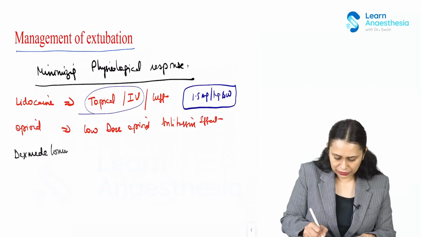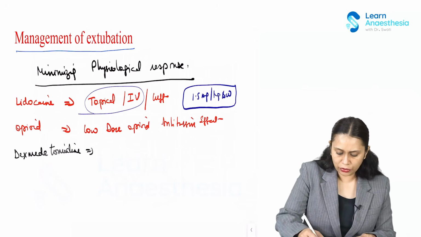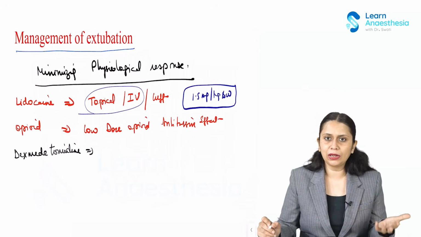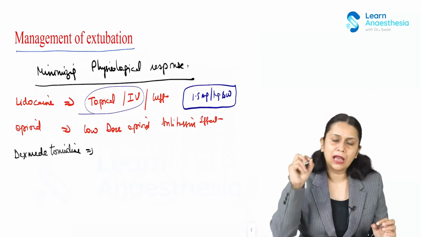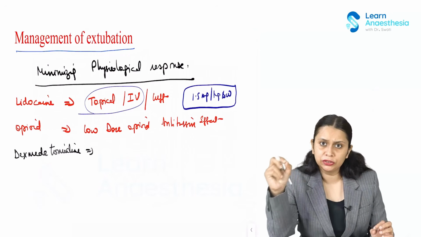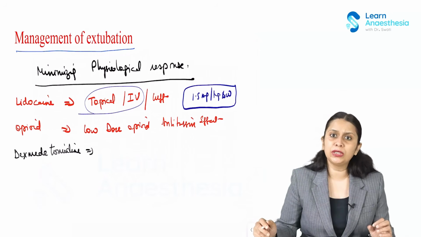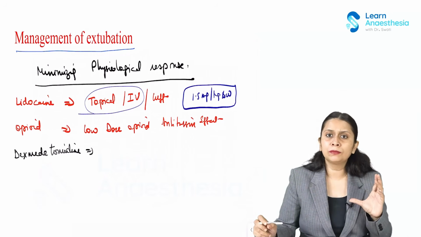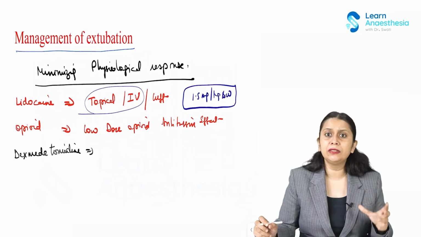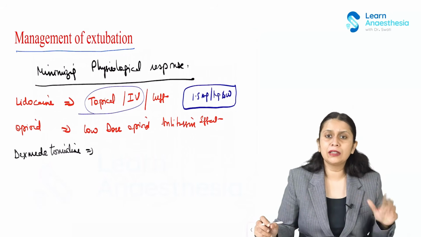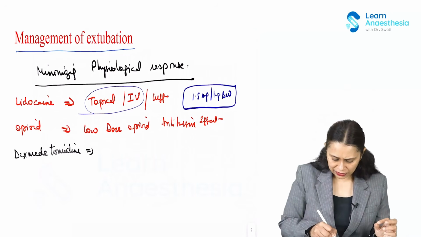Dexmedetomidine is a very good sympatholytic drug, because it acts on the alpha-2 adrenergic receptor present on the presynaptic fibers, so it decreases noradrenaline release at the junction.